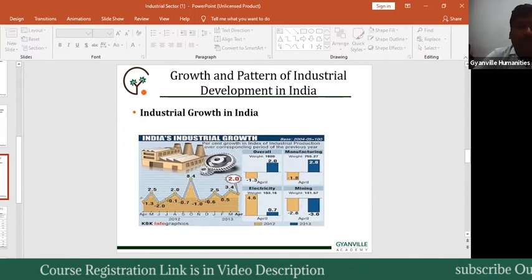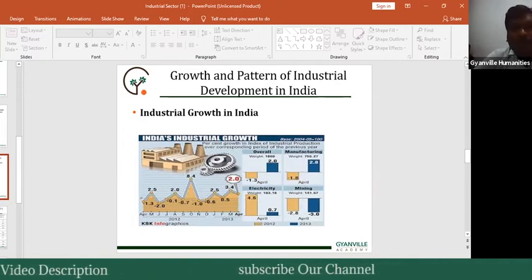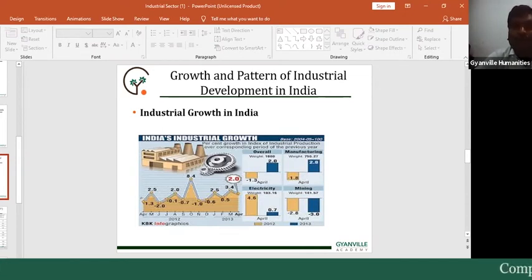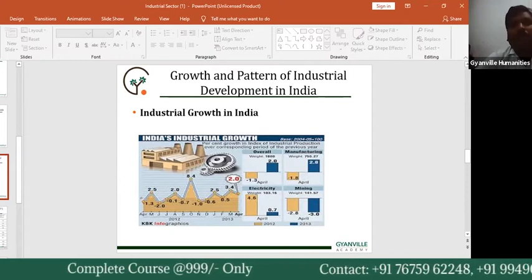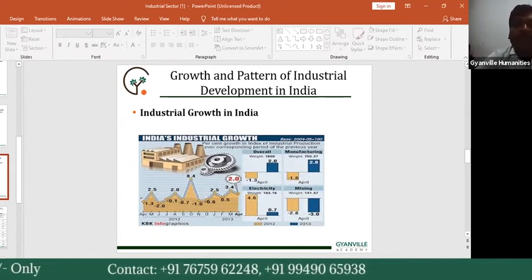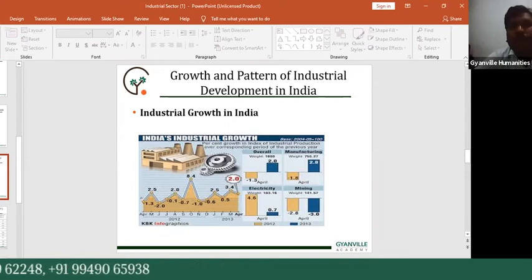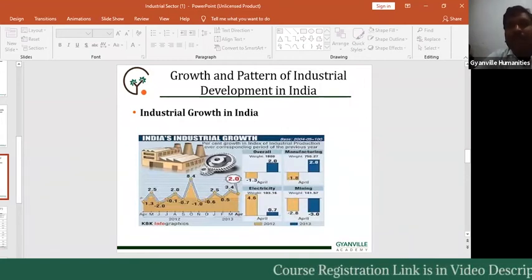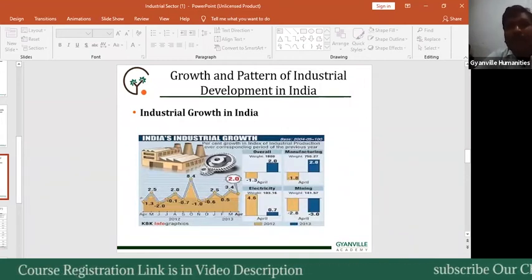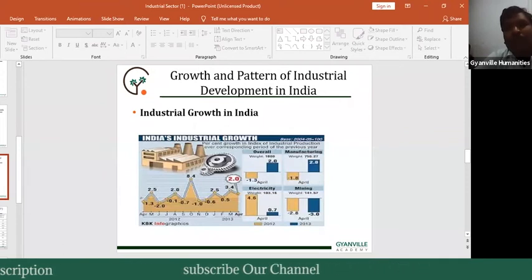Both private and public sectors have grown side by side since independence. Of the total employment opportunities, 10% of workers are engaged in the industrial sector. That is the initial time data: in the 1950s, 1960s and 70s, 10% of total employment was generated by the industrial sector.